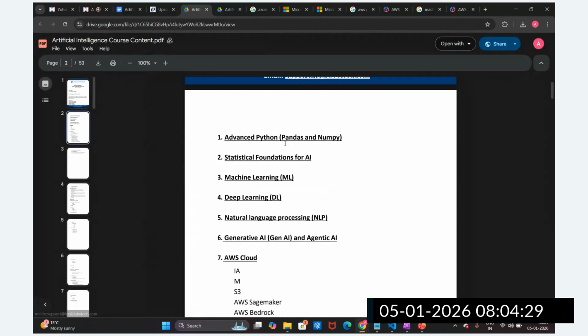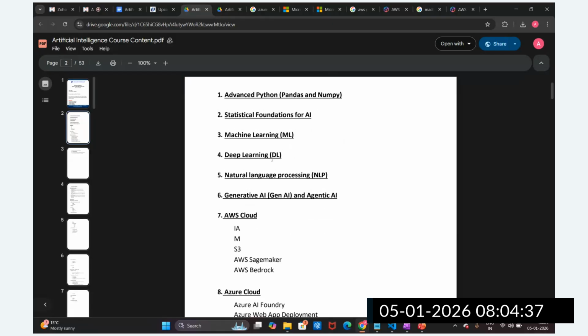Okay, so we are going to start with Python, then advanced Python, where we are going to cover pandas, NumPy, then we are going to cover statistics. Okay, statistics for data science and AI. After the statistics, we are going to start machine learning, we can call it ML. Then deep learning, we can call it DL. Then we are going to cover natural language processing, then generative and agentic AI.